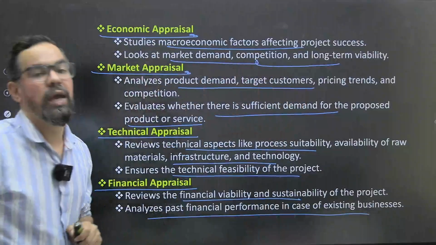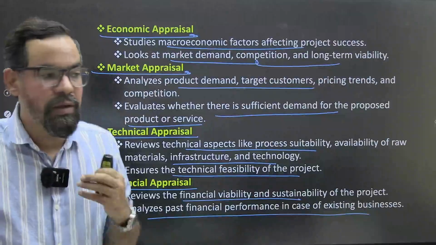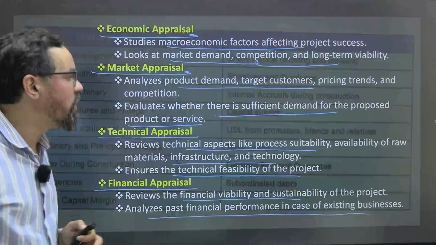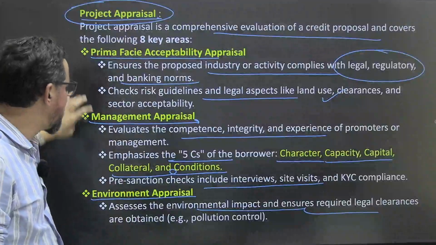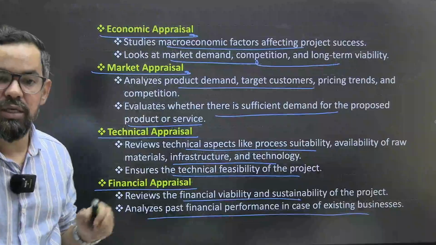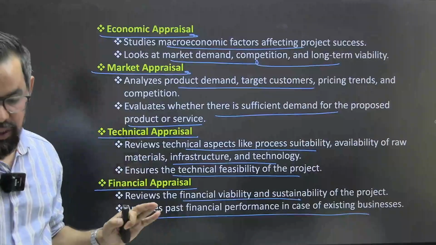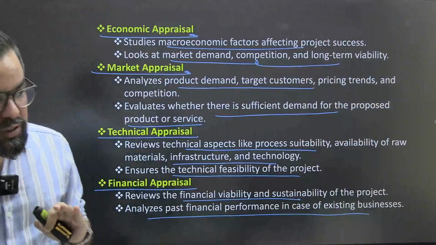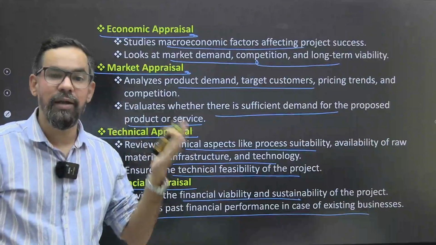So when it comes to project appraisal, we have to fundamentally test a company on the basis of these 8 different grounds, okay? Very important, please do remember this. Project appraisal is a bit complicated compared to a term loan.